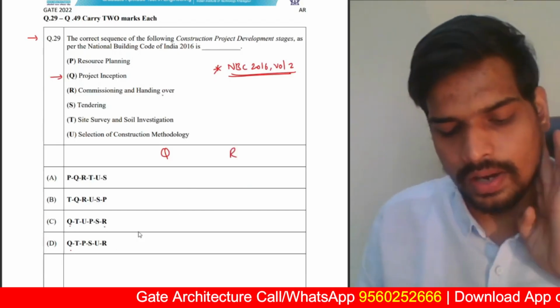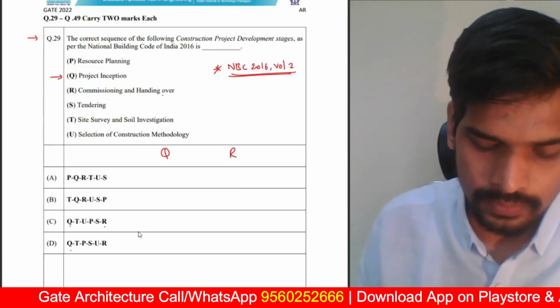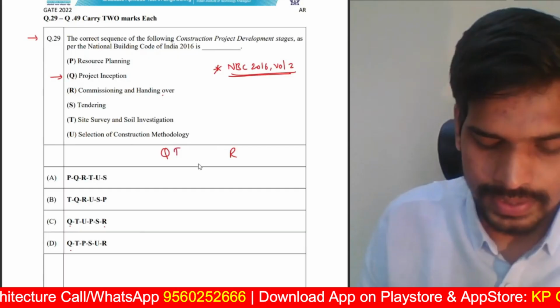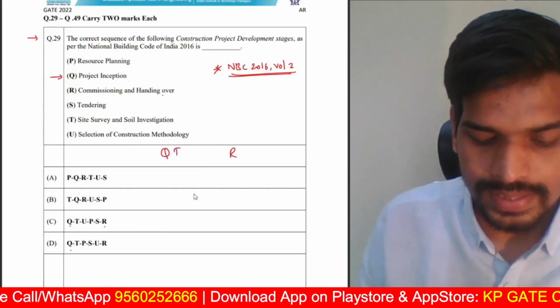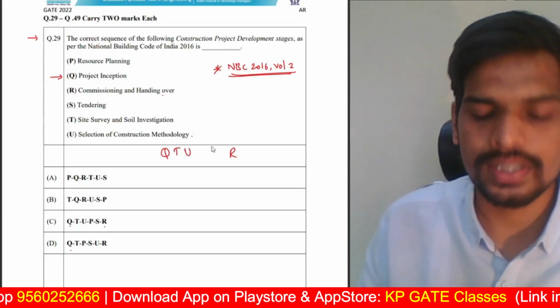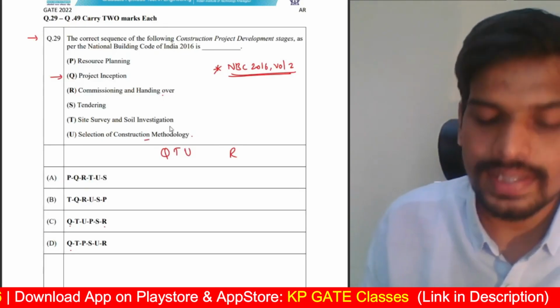There are two options. So you have to select from C and D by simple understanding. Look into the details of each and every step. After this, you will be having site investigation, obviously T. And then the next step would include selection of the construction methodology. Only when you know the method, then you go for the tendering process and resource planning based on the required methodology.